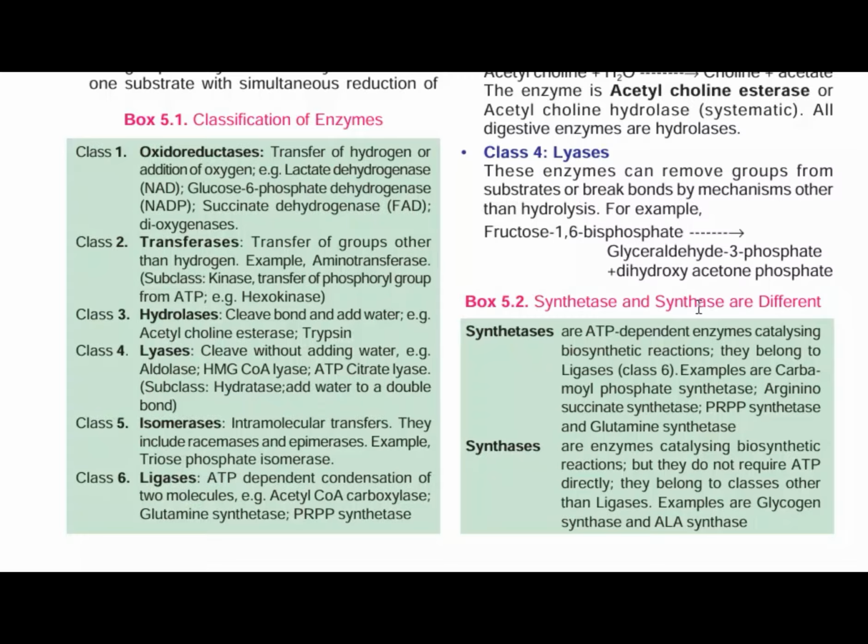Now, another important thing: synthase and synthetase, what is the difference between these? Synthetases are ATP-dependent enzymes catalyzing biosynthetic reactions. They belong to class 6, the ligases. Examples are carbamoyl phosphate synthetase, argininosuccinate synthetase, and glutamine synthetase. All of these are examples of synthetases. That means an ATP-dependent enzyme is called a synthetase.